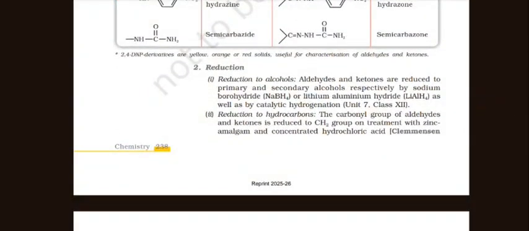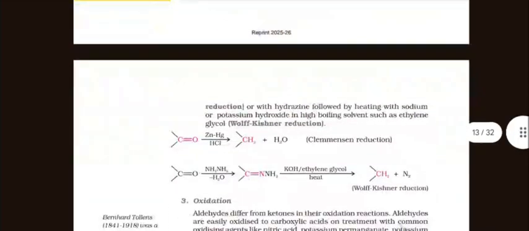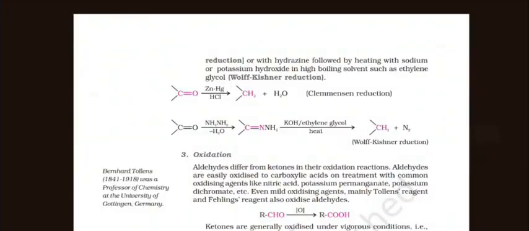Reduction to alcohol. Aldehydes and ketones are reduced to primary and secondary alcohols respectively by sodium borohydride NaBH4 or lithium aluminum hydride LiAlH4, as well as by catalytic hydrogenation. Reduction to hydrocarbon. The carbonyl group of aldehydes and ketones is reduced to a CH2 group on treatment with zinc amalgam and concentrated hydrochloric acid, the Clemmensen reduction, or with hydrazine followed by heating with sodium or potassium hydroxide in high boiling solvents such as ethylene glycol, the Wolff-Kishner reduction.